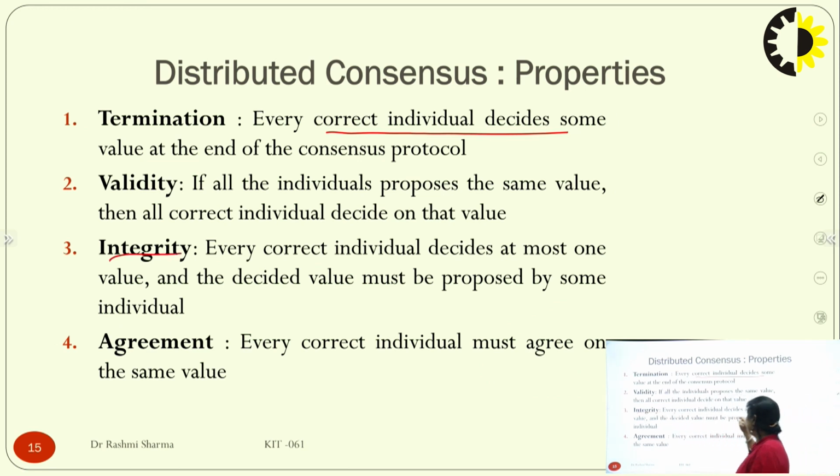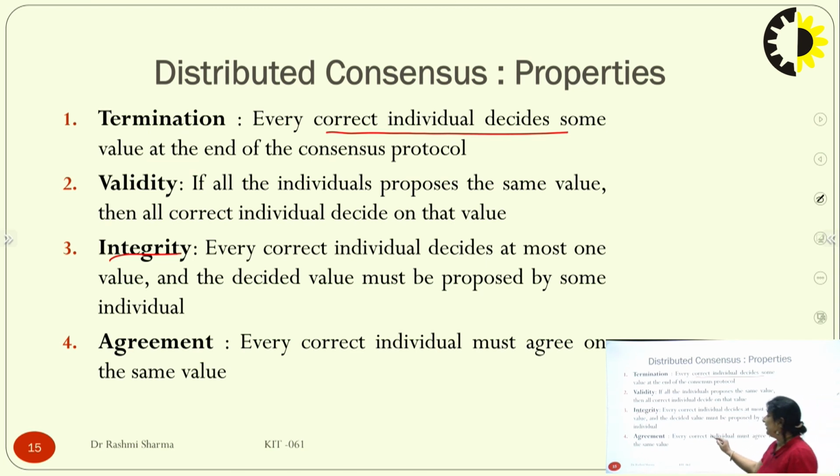Integrity: every correct individual decides at most one value, and the decided value must be proposed by some of the individuals in that particular network. Definitely not each and every one is required, as we saw in Bitcoin we can have 1/3. So if 1/3 of the nodes are proposing it, that would be the integrity of that data. Then agreement: every correct individual.